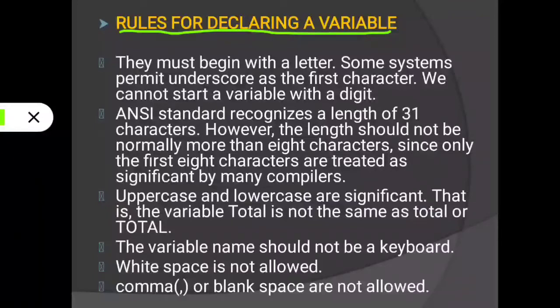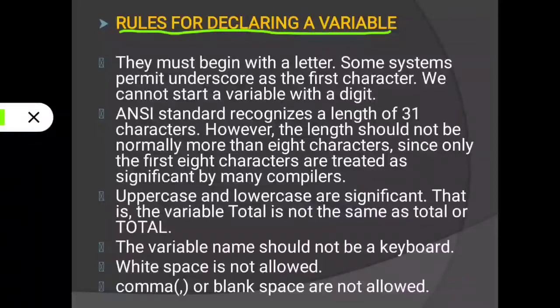Then next, the ANSI standard recognizes a length of 31 characters. However, the length should not normally be more than 8 characters, since only the first 8 characters are treated as significant by many compilers.